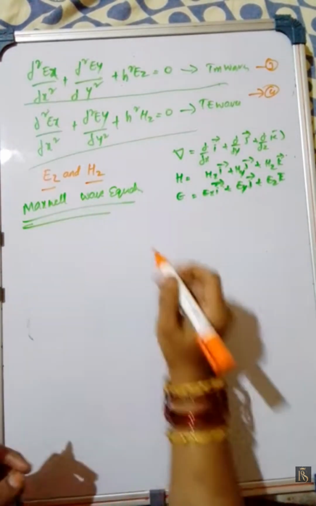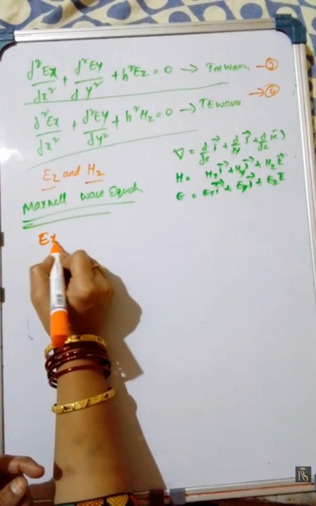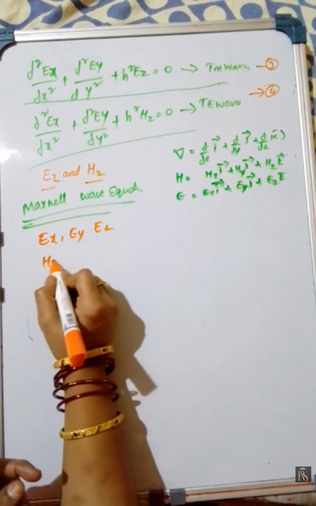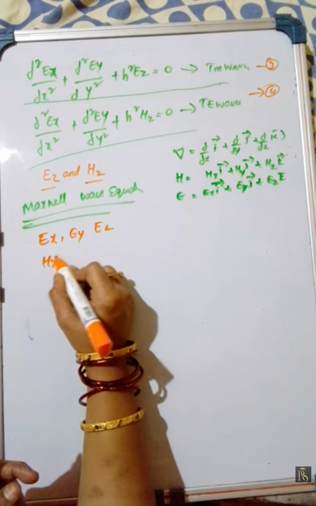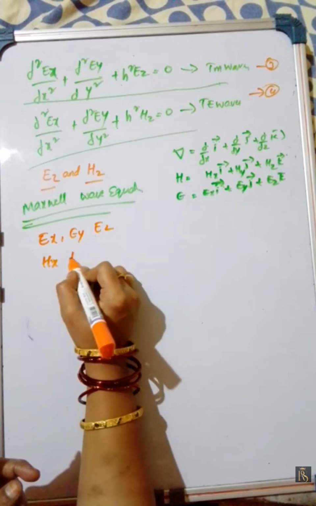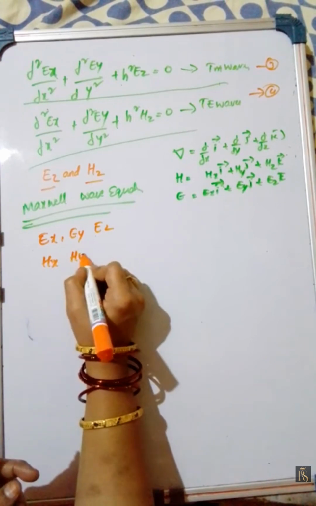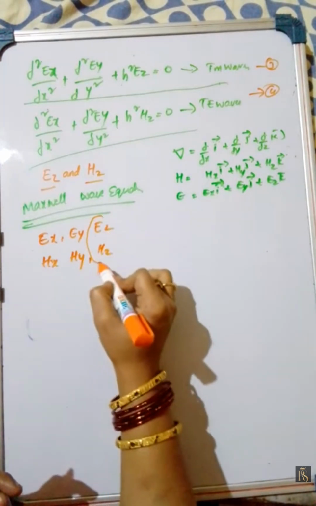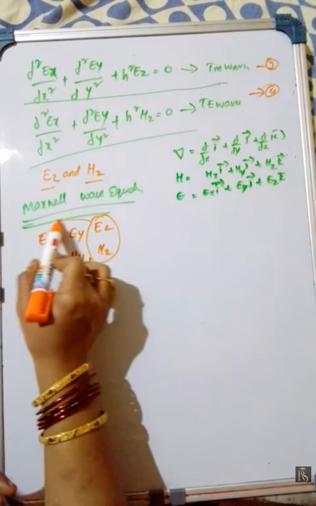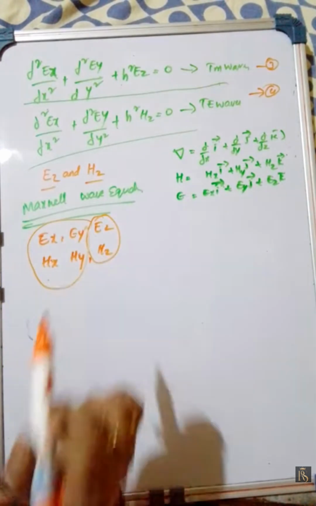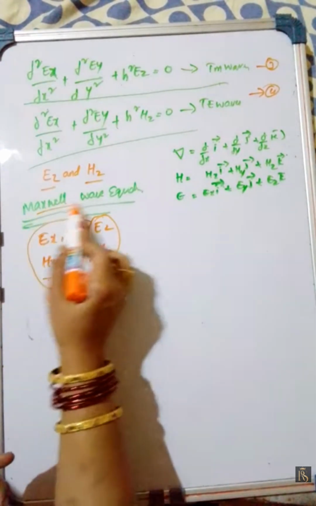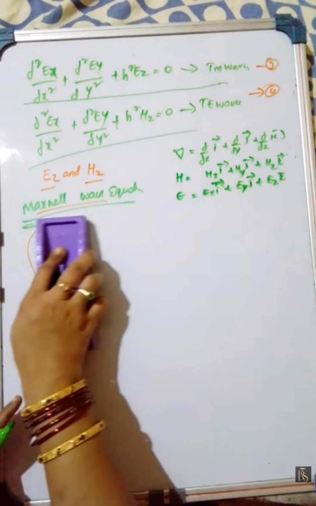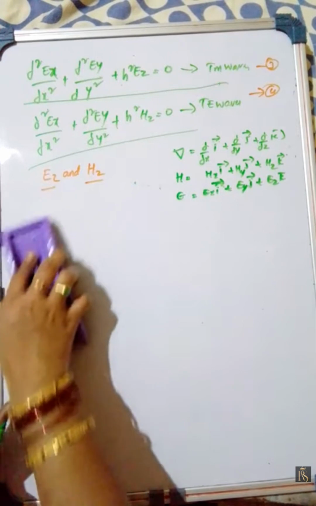We are having terms Ex, Ey, Ez and Hx, Hy, Hz. Now what are we going to find? We are going to find these two only. These Ex, Ey, Hx, Hy we are going to find by using Maxwell wave equations. Okay, let us see how these Maxwell wave equations work.